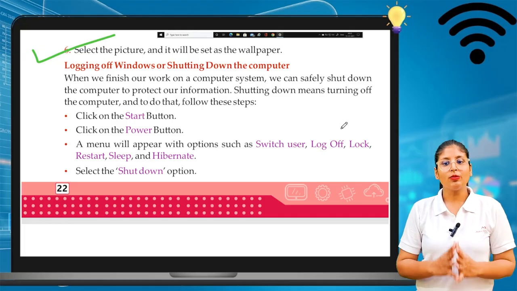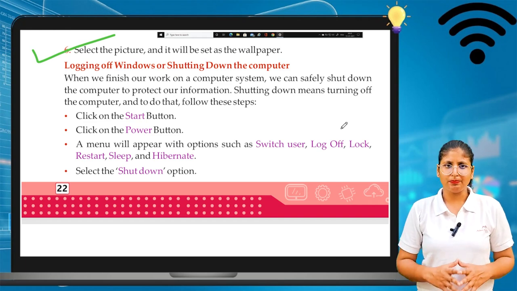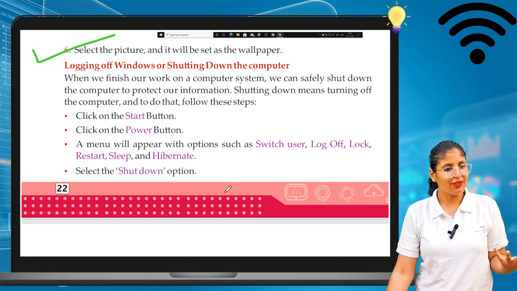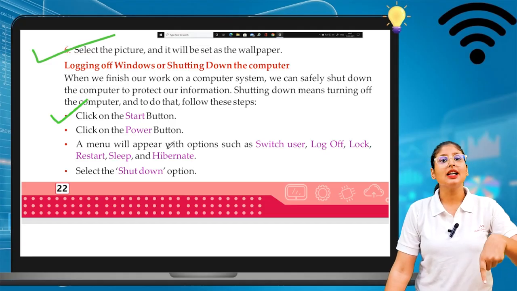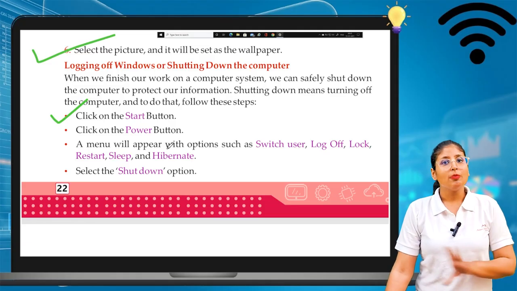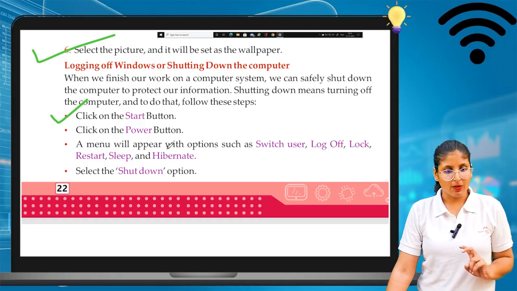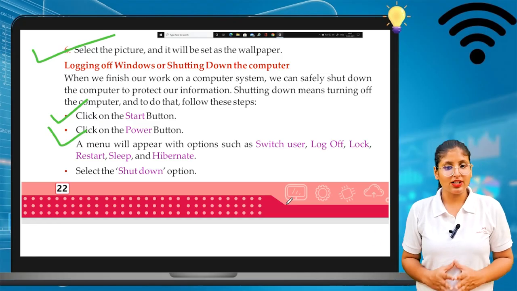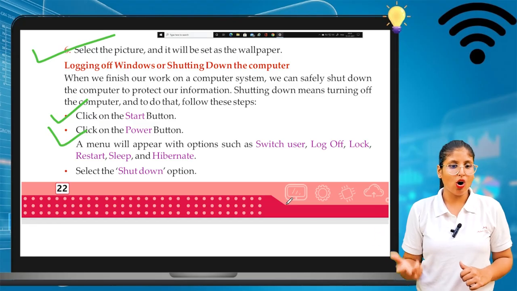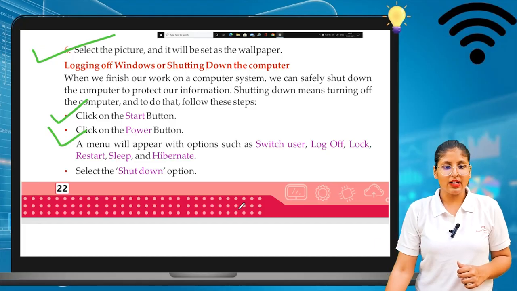Shutting down means turning off the computer. How do we shut down the computer? Follow these steps. First, click on the start button, which is at the bottom of your desktop screen. Then click on the power button. A menu will appear with options such as switch user, log off, restart, sleep, hibernate. Select the shutdown button in the power menu.